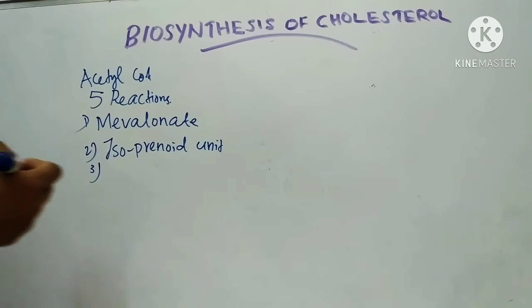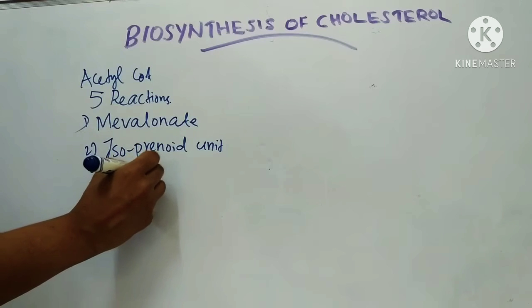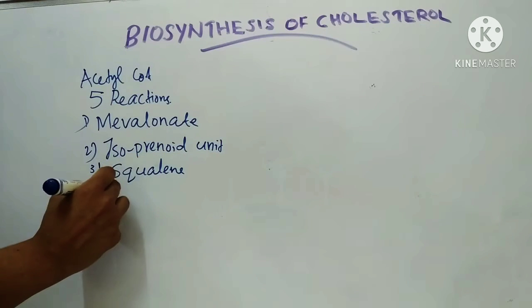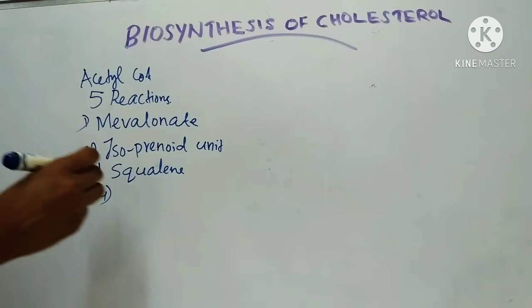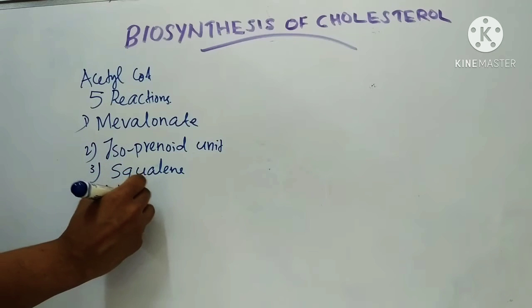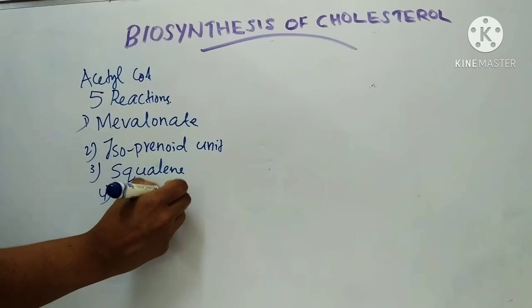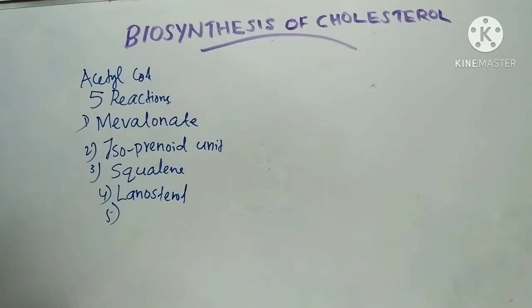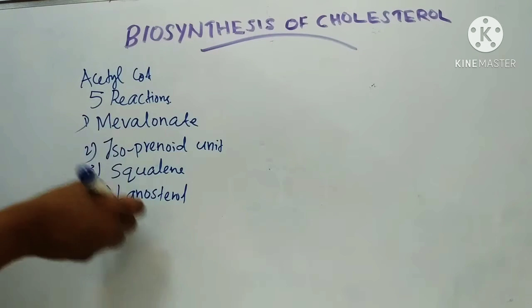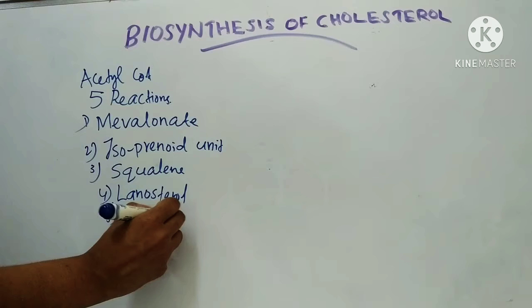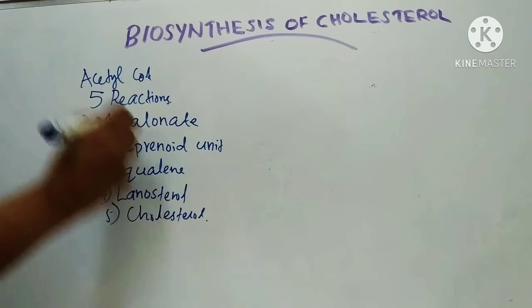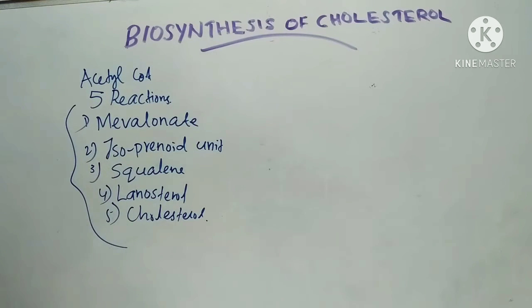Third reaction is formation of squalene. Fourth one is cyclization of squalene to form lanosterol. And the fifth reaction is conversion of lanosterol to cholesterol. These are the 5 reactions in the biosynthesis of cholesterol.